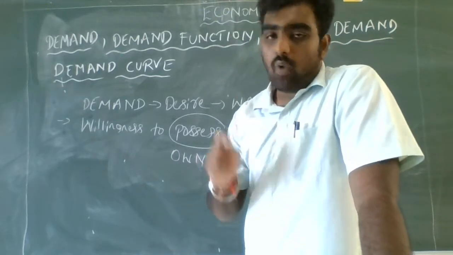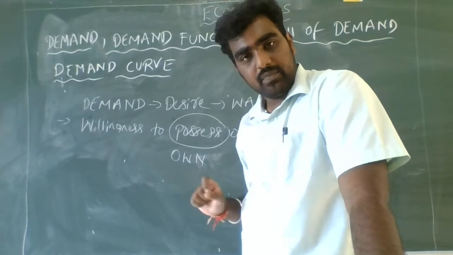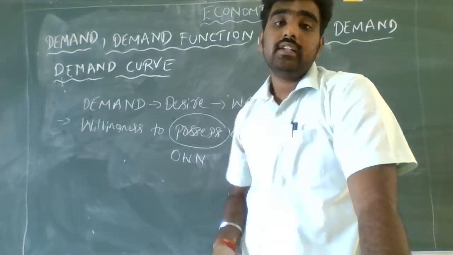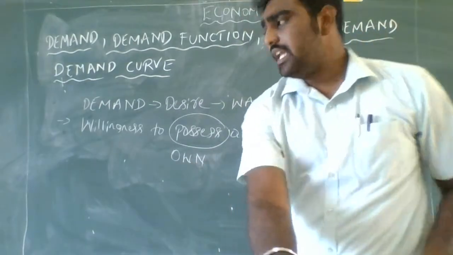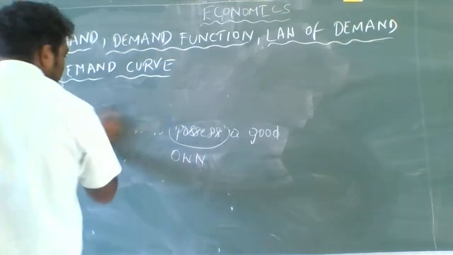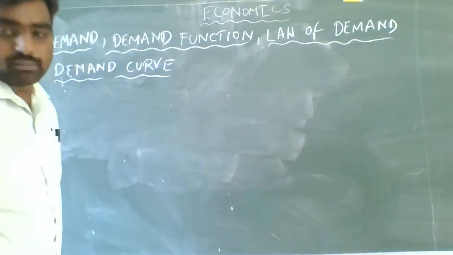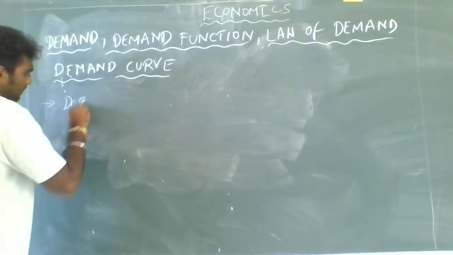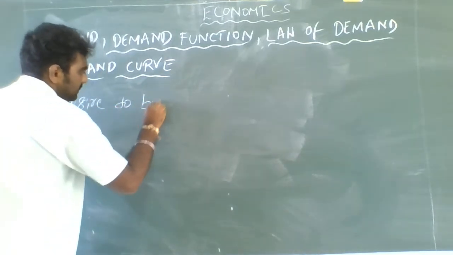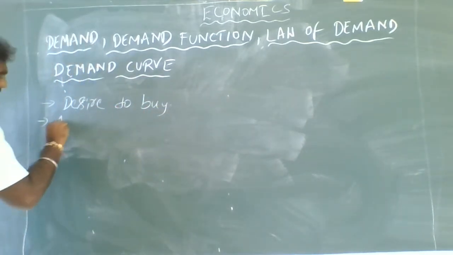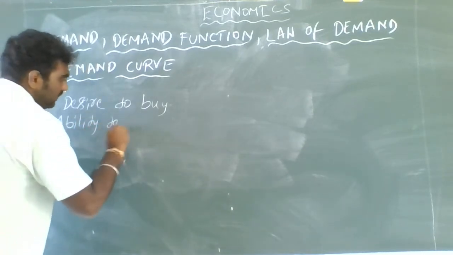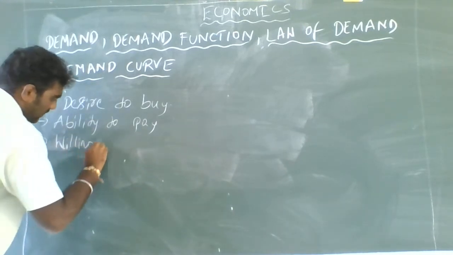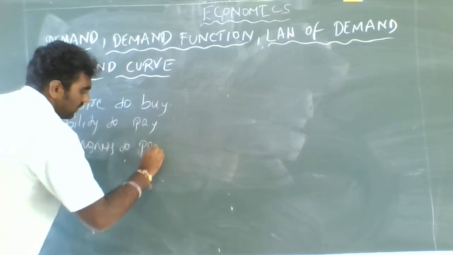For example, if I want a particular book, that is not called demand. If I want a particular book and have the purchasing power to purchase that book, then it is called demand. There are three conditions to be fulfilled for demand: first, desire to buy; next, ability to pay; and next, willingness to pay.